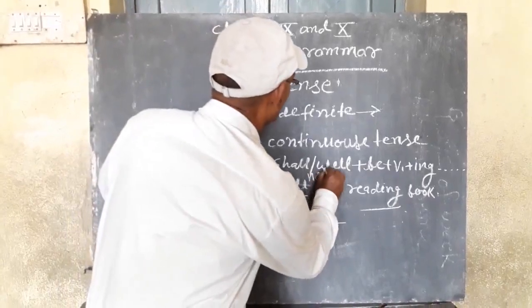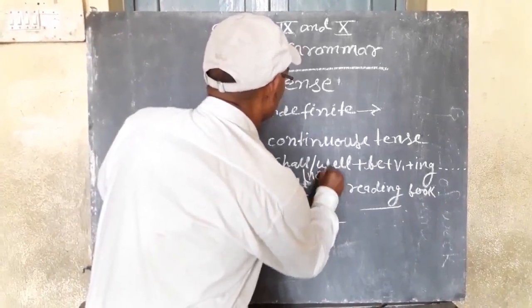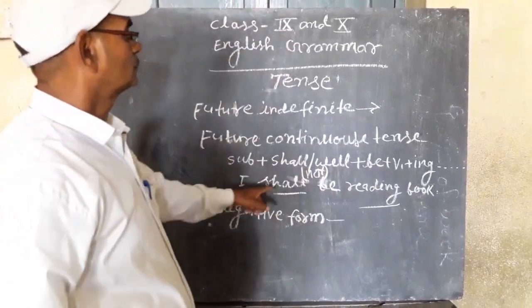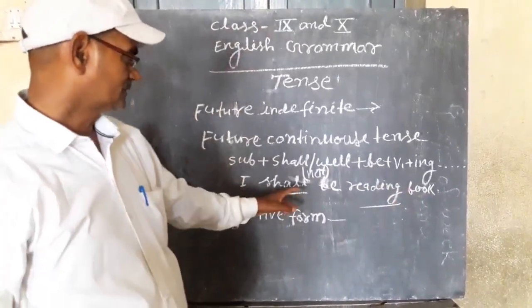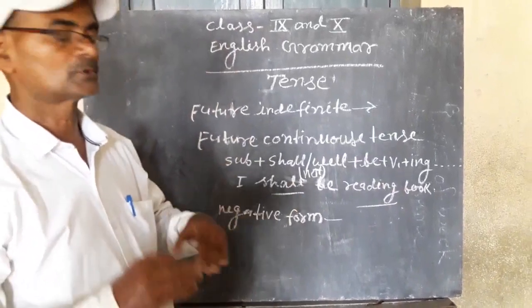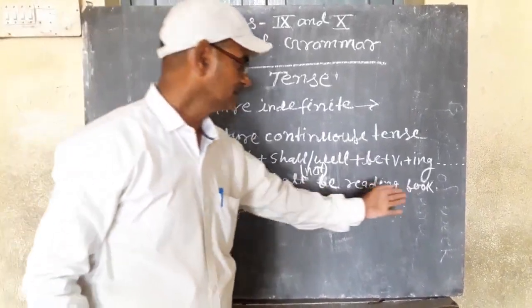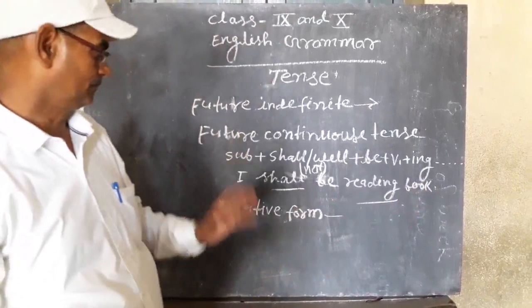Here we use not in the sentence to change the sentence into negative form. After shall or will, we use not to change the sentence into negative form.